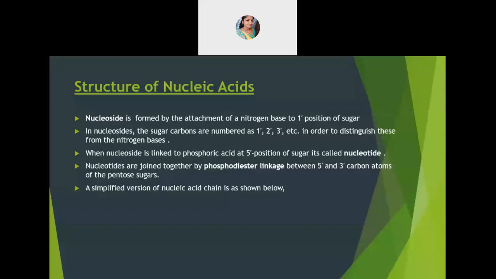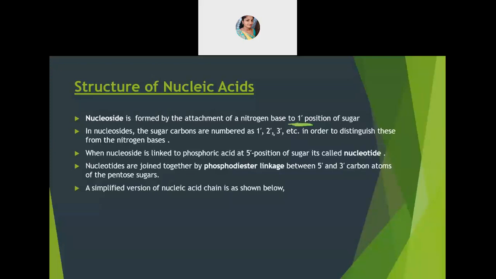Now let's see how the structure is. In DNA and in RNA, how the structures are arranged, you should know only that much. So this nucleoside is formed by attachment of a nitrogenous base at the first position of the sugar. First position of the sugar, you will find a nitrogenous base attached. And that is enough for you.